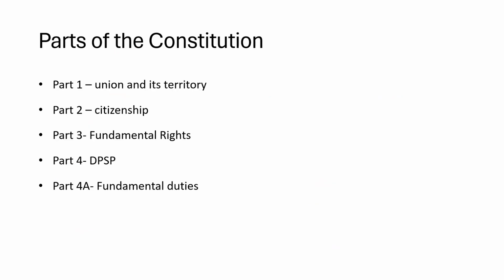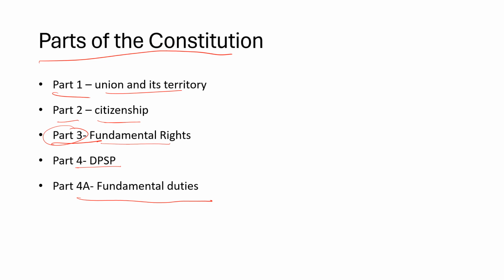Okay. Parts of the constitution, I think this is very basic, but in one of the years, 2021 or 22, in one of the questions it was mentioned, as per part 3 of the constitution, it refers to certain thing, right? So just quick revision: part 1, union and its territory; part 2 of the constitution, citizenship; part 3, fundamental rights, right, from article 13 to article 35; then DPSP, article 36 to article 51; article 51A, fundamental duties, right?